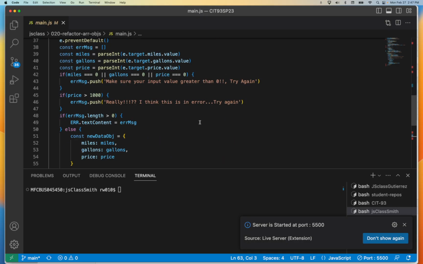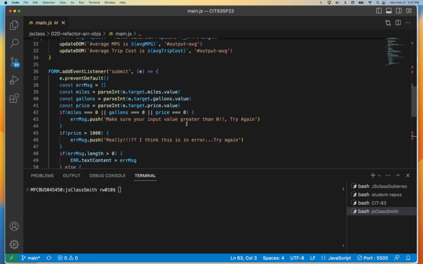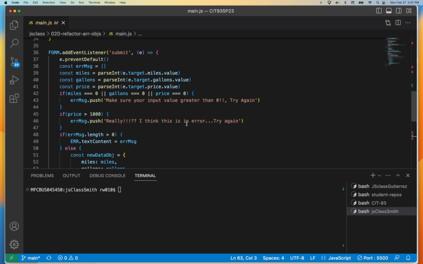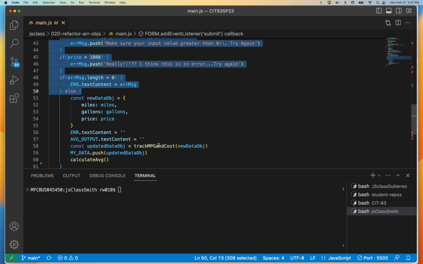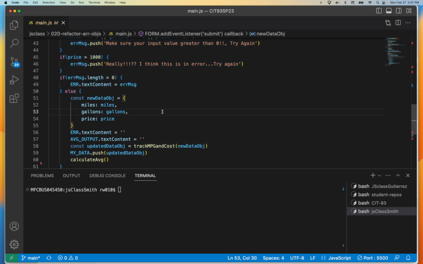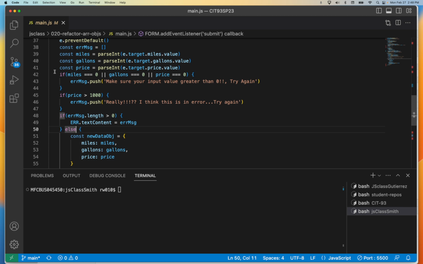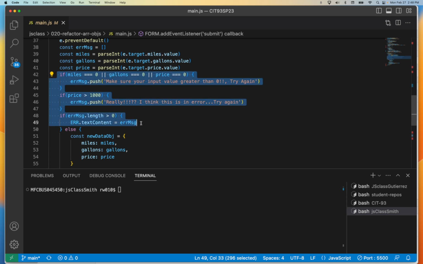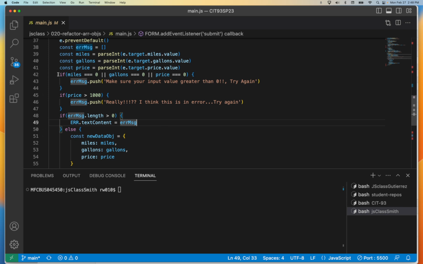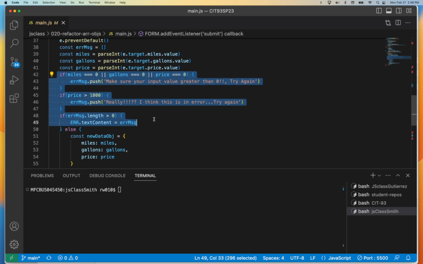Now, when I was doing the array of objects, when we were writing methods, I ended up setting up a validation function or method, and I'm going to do that here. So I'm going to take this code right here, and this is the code from here, so that does the if. This is the validation code that I have so far, right there. I'm just going to copy it.